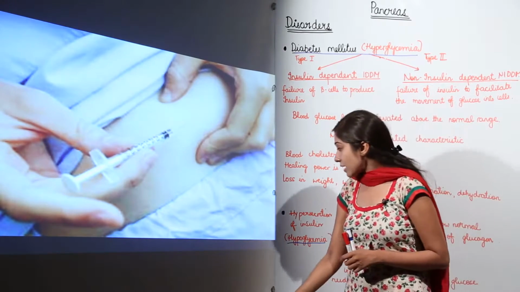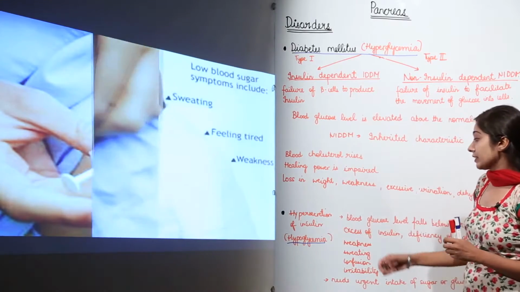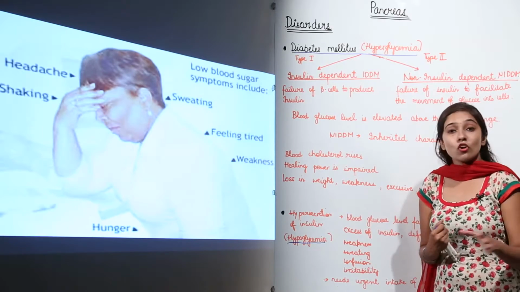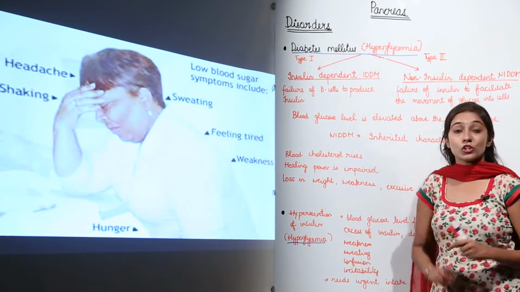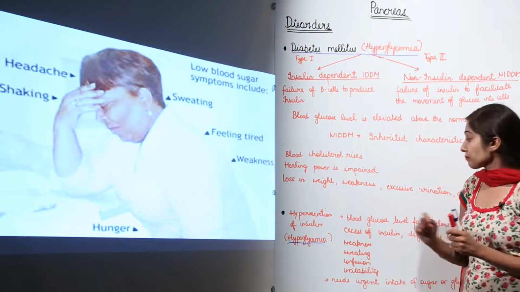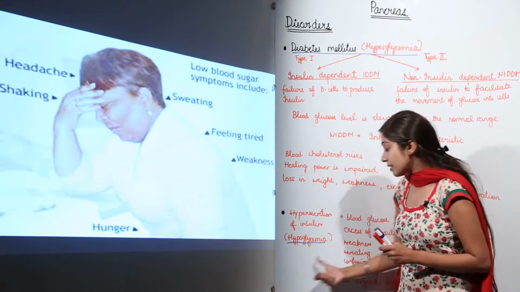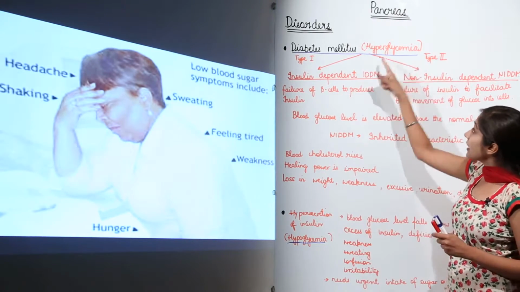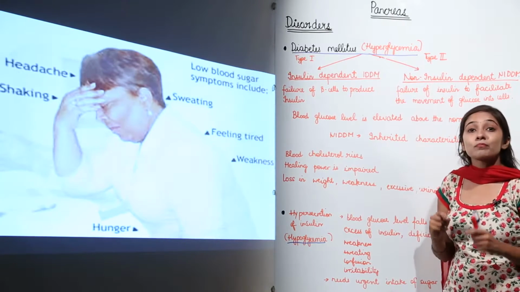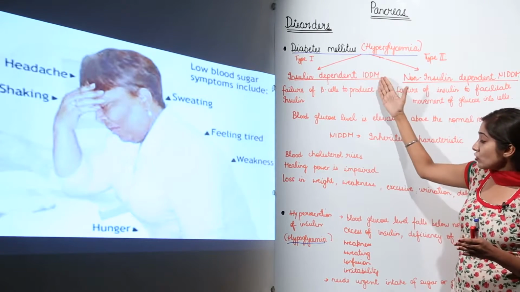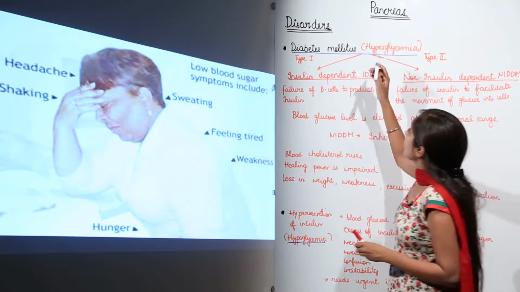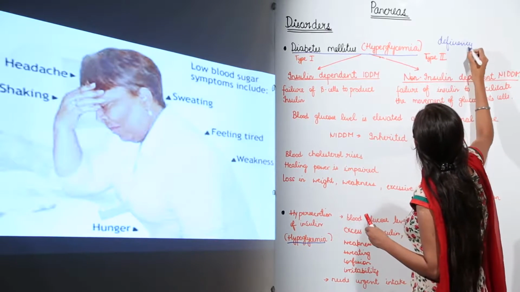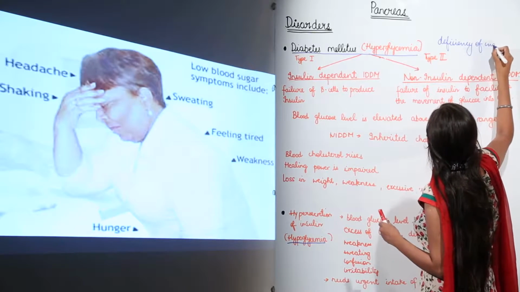Then we have the next type of disorder, which is because of the hypersecretion of insulin, which we call hypoglycemia. Don't get confused with the words. Hypoglycemia is because of the hypersecretion of insulin, and hyperglycemia is because of deficiency of insulin.